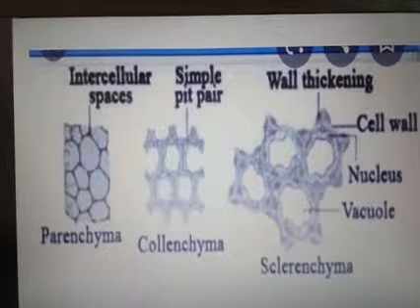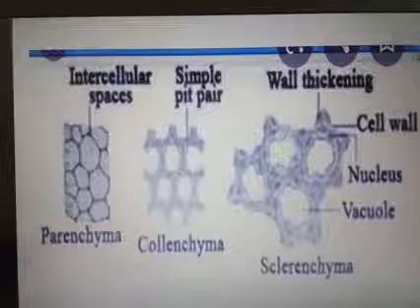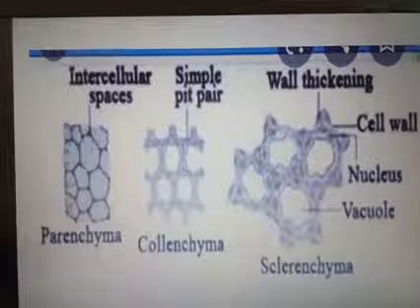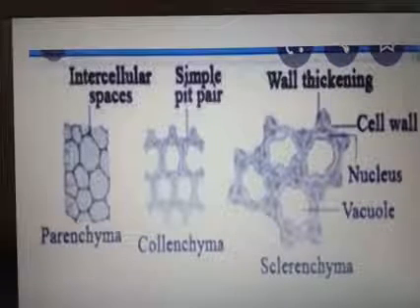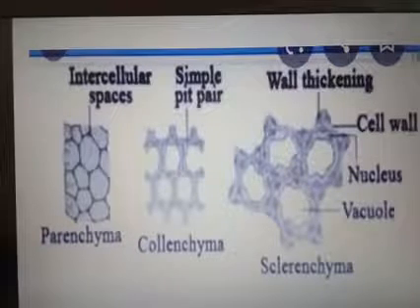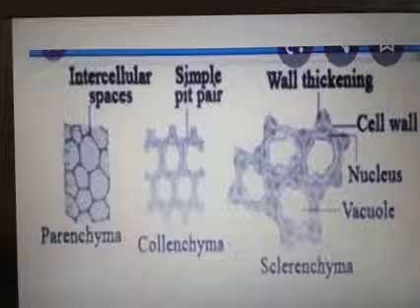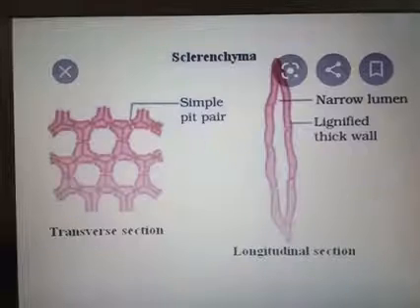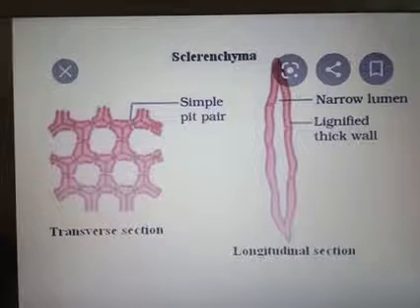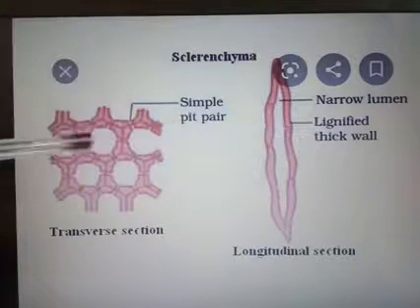So sclerenchyma cells are dead cells with lignified walls which are long and narrow in nature, and it gives mechanical support to the plant. They are hard and woody. Two types of sclerenchyma are present, fibers and sclereids. This one is the fibers and this one is the sclereids.